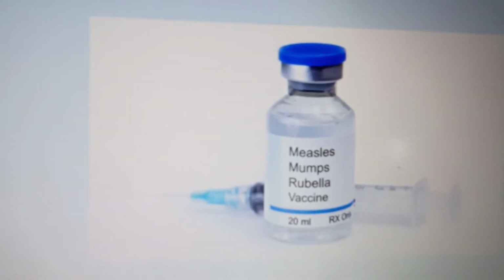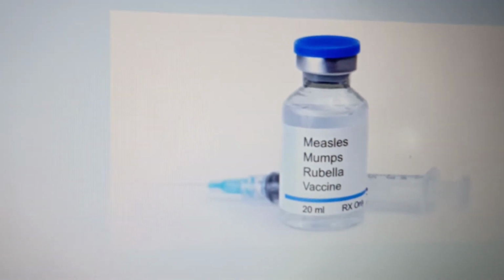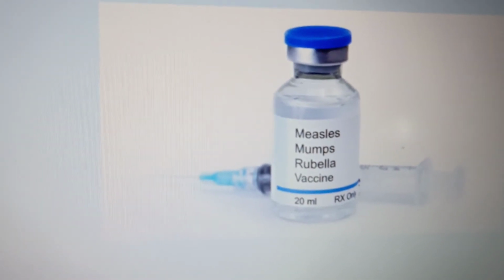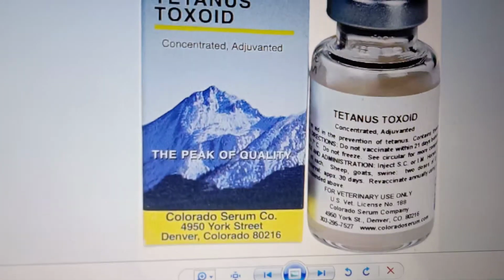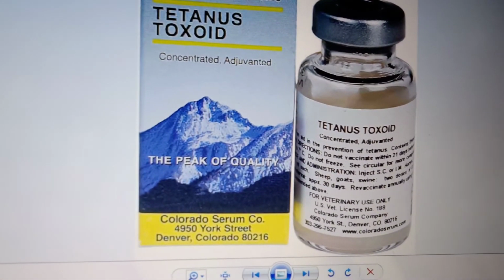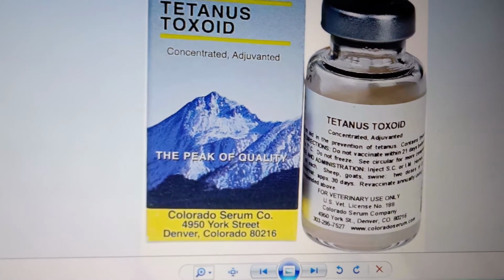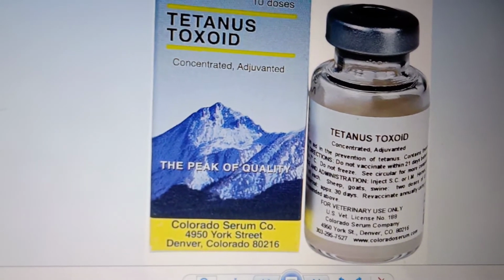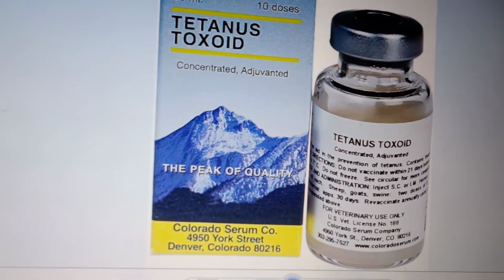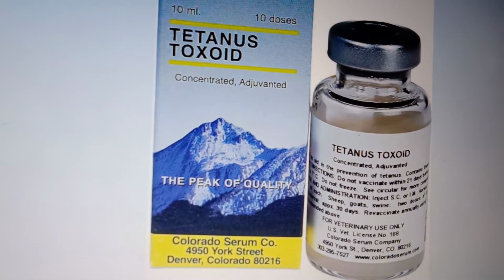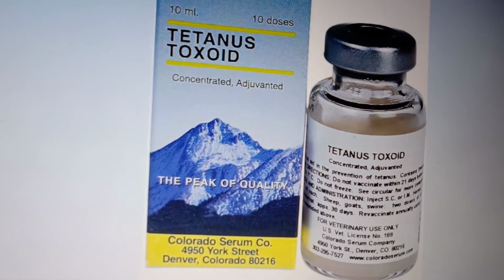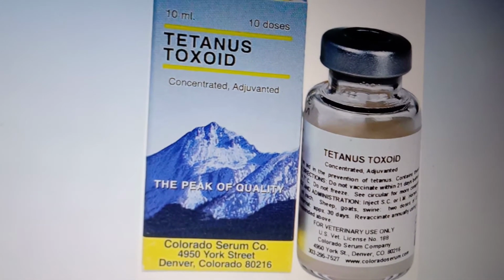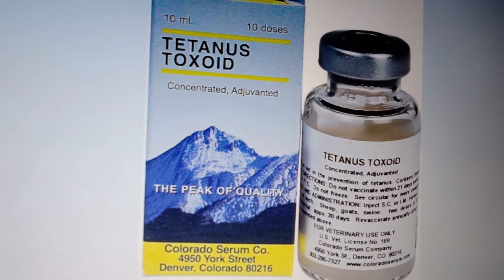MMR, you know, when a child is born, after 3 or 4 months, it will be given one by one. And this is a different thing. If a person is infected with some deadly microorganism, a quick immune response is required immediately. For this TT, that is tetanus toxoid, we need to directly inject preformed antibodies or antitoxin.